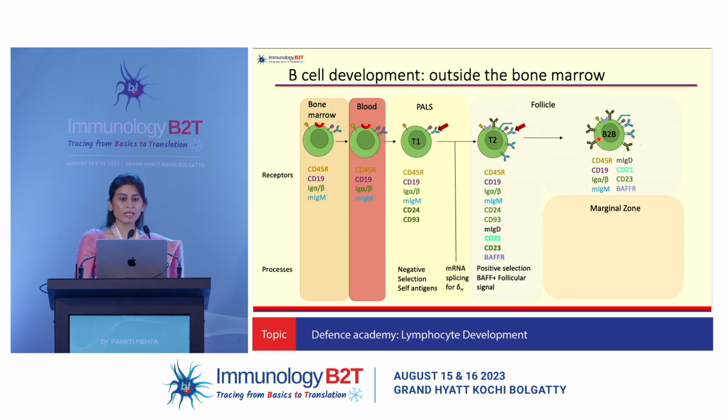And you have the follicular B cell here. Some of these transitional 2 cells enter the marginal zone where they acquire a unique type of receptor, which is the CD1, which is your MHC1-like receptor that enables a response to lipid antigens.